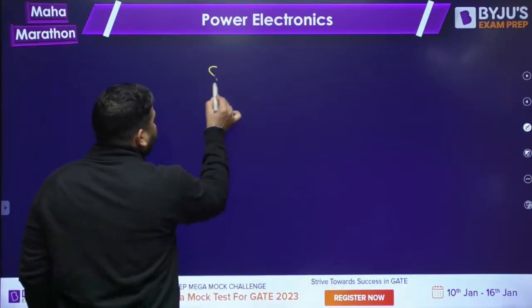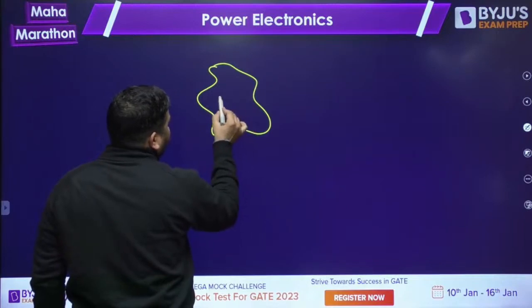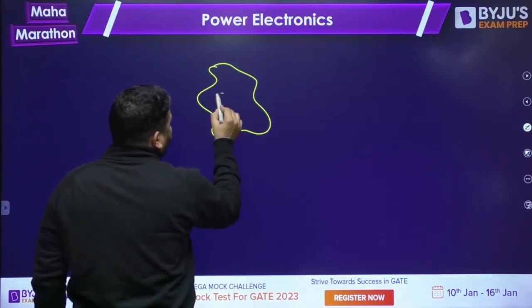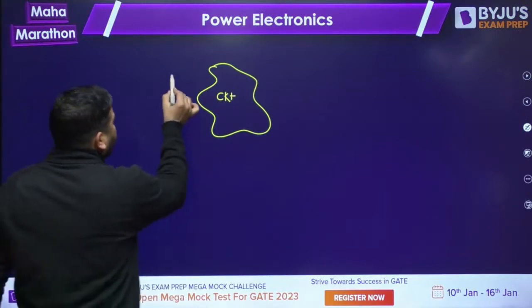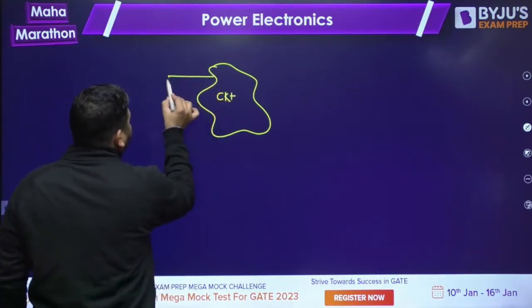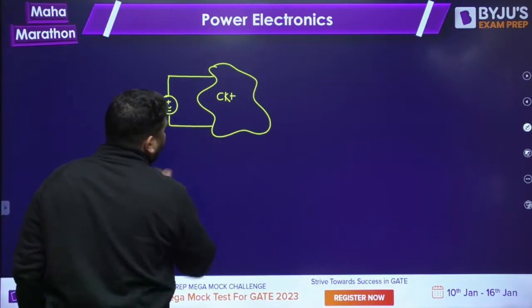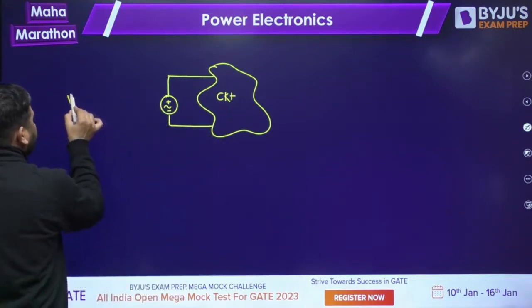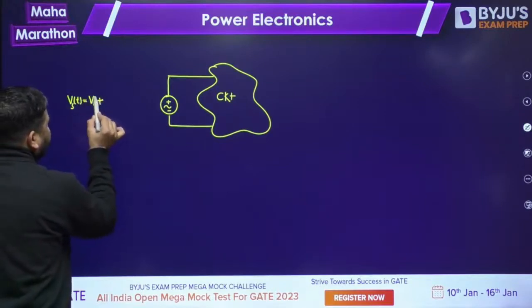Now the problem arises when we have harmonics. Let's say you have a circuit, maybe an electronic circuit. It is not required that it is linear. Let's say we have a circuit and we have some kind of source, and the source v(t) has a DC part plus some AC parts.